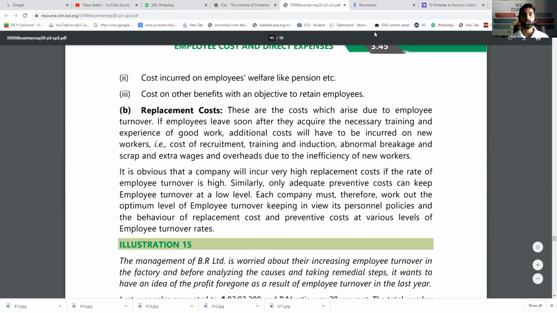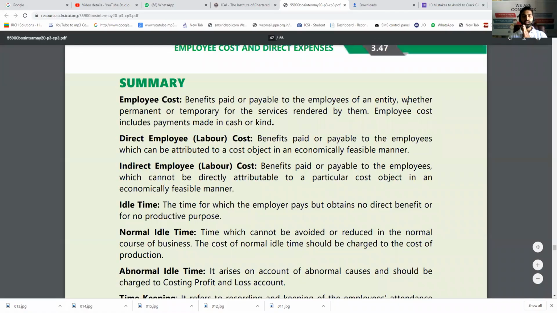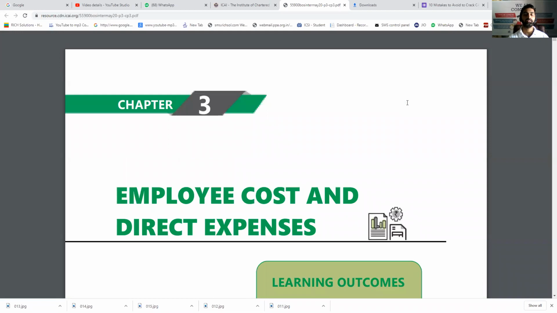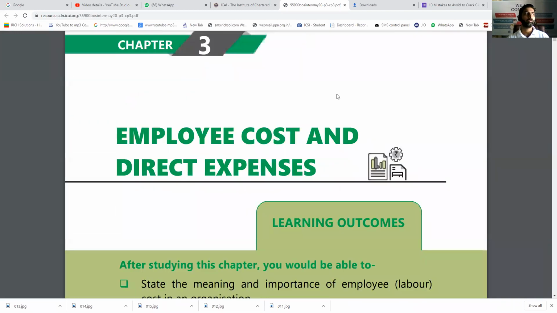So this was a short note or long note, whatever you call it, on the labor turnover. In this way, we have come to the end of this chapter, employee and direct costs. So this was our chapter number 3, and the conceptual part is around 20-25% of the chapter. The rest of the part is practical. So go through all the short notes, long notes, whatever we can have.